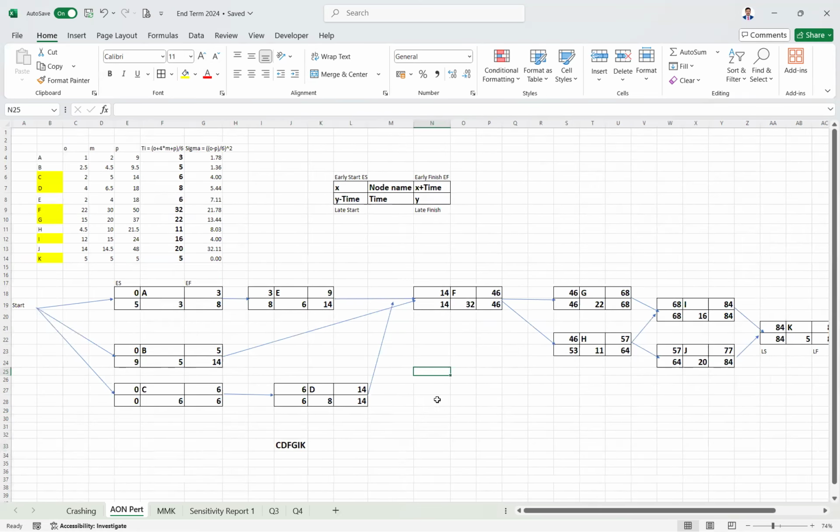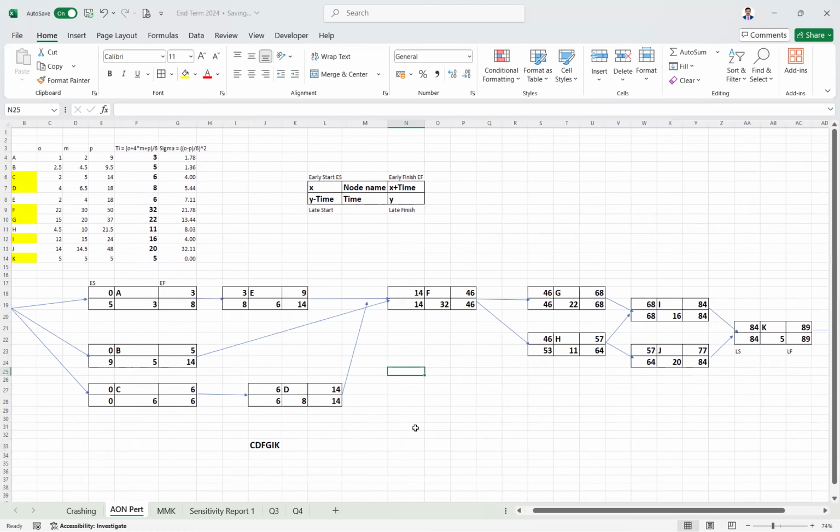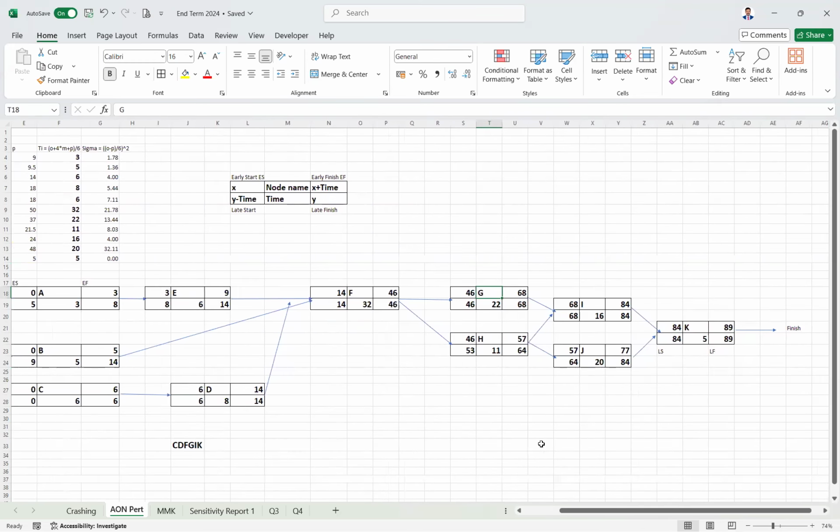Raghunath, one doubt. Let's say G and H both have the same early start and late start, which let's say is 46, 46, and 46, 46. G and H. Same, like 46 as early start as well as the late start for both of them. Is there any chance it could happen? And if then what should we select?